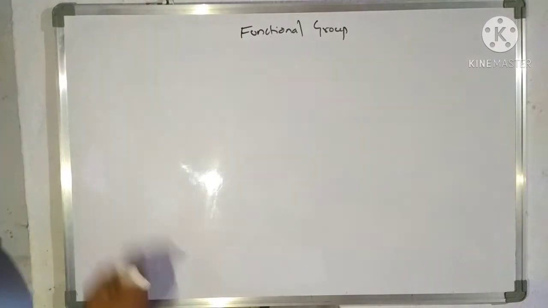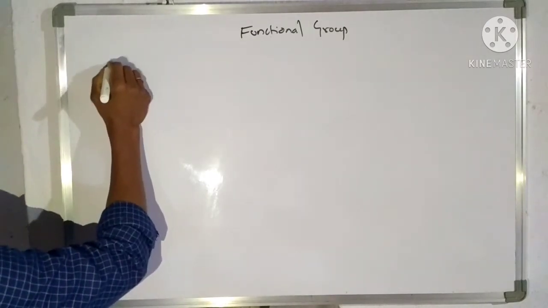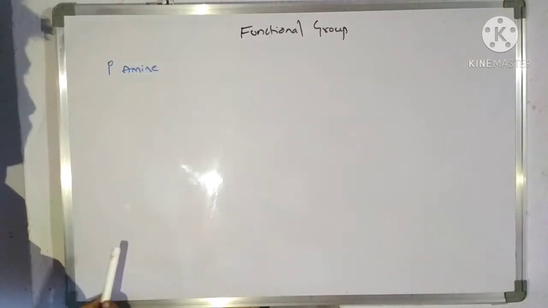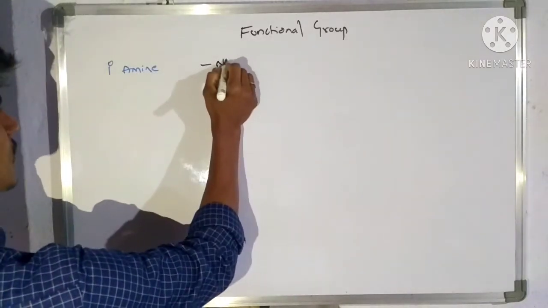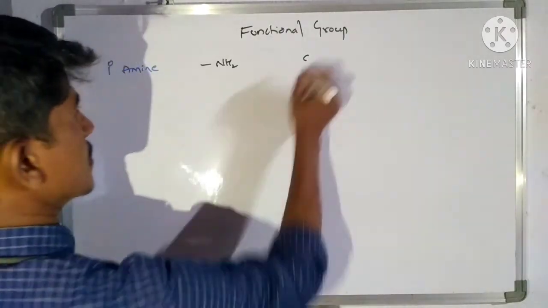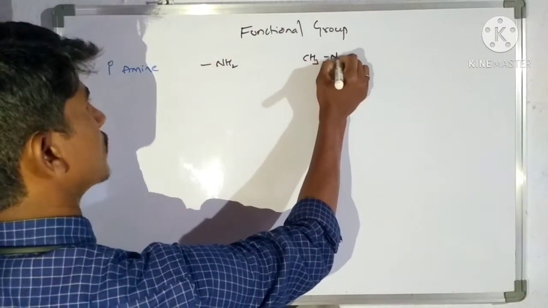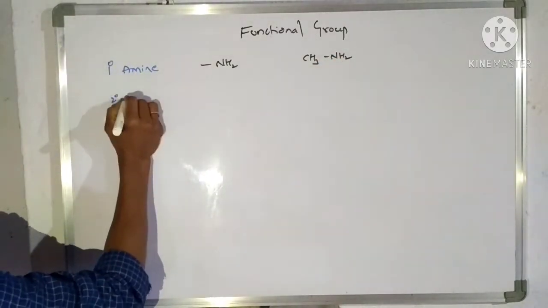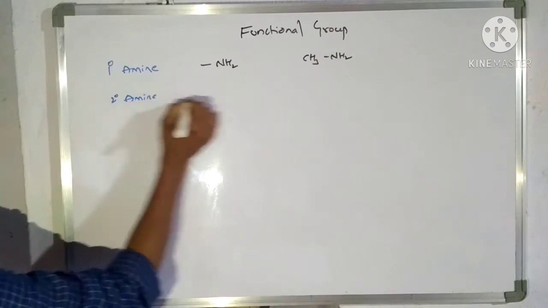The next one is amines. Primary amine is nothing but NH2. The example for the primary amine is CH3NH2. The next one is secondary amine.